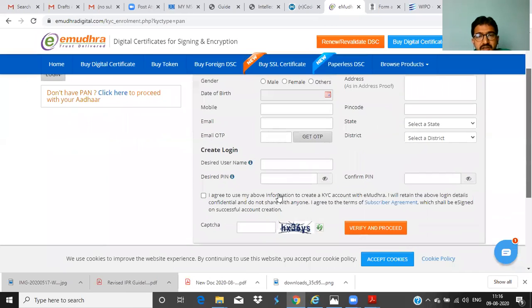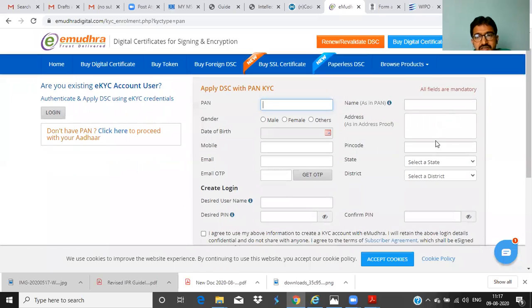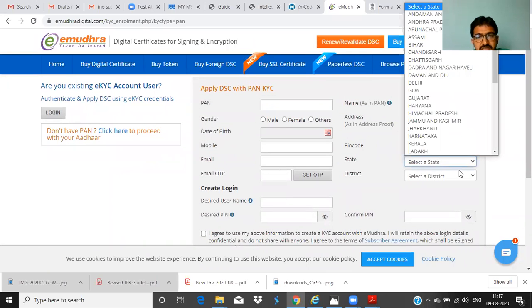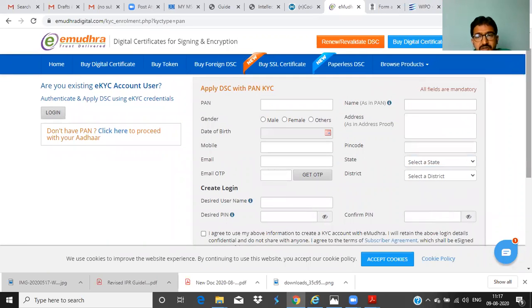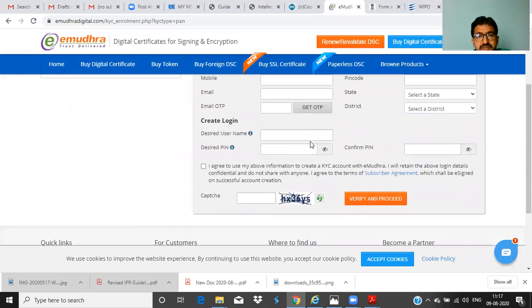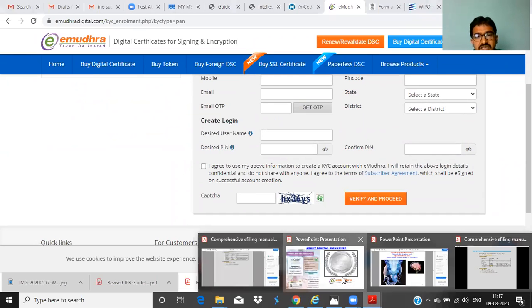Decide the username, mention the password and your address, to which I need to send this digital signature, the state and so on, and confirm the PIN. These are the minimum things to be done. Once it is verified and you pay the money, within 1 or 2 days this pen drive will come to your address. This is how you have to purchase the digital signature.